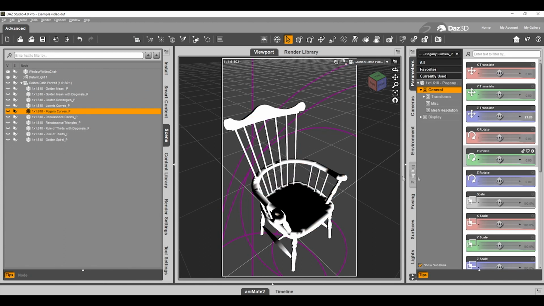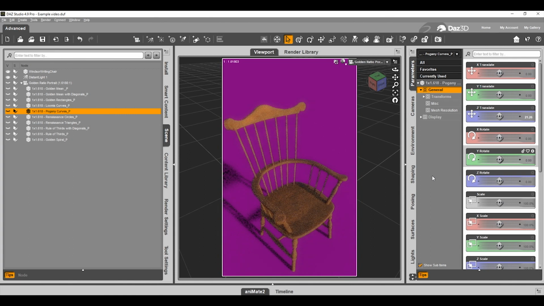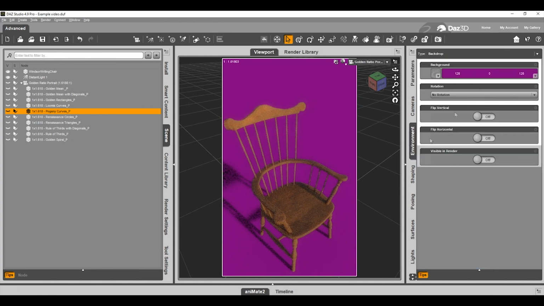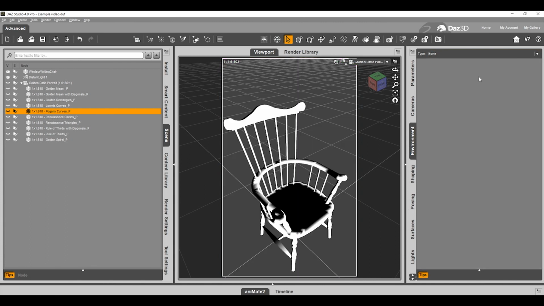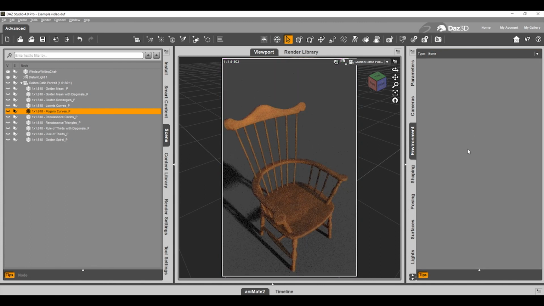When you render, even if you have told it not to render the backdrop, it won't render the image, but it will render your color. So keep that in mind.